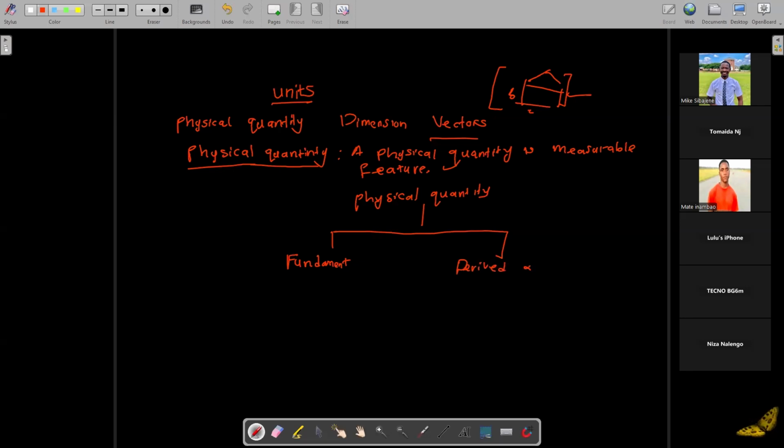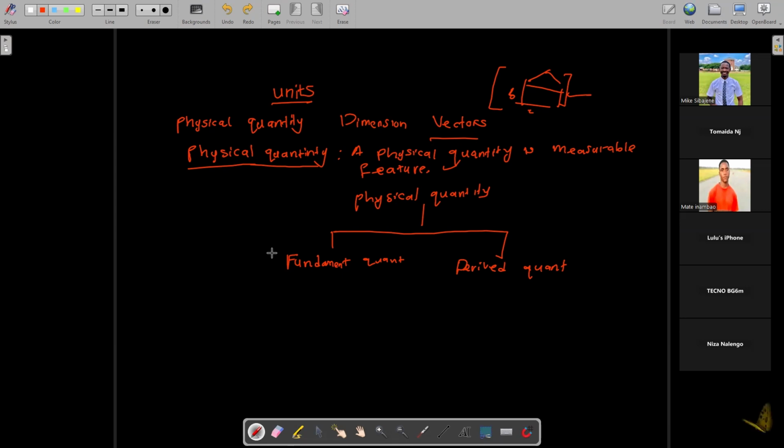Those are the two kinds of physical quantities that we have: a derived and a fundamental.